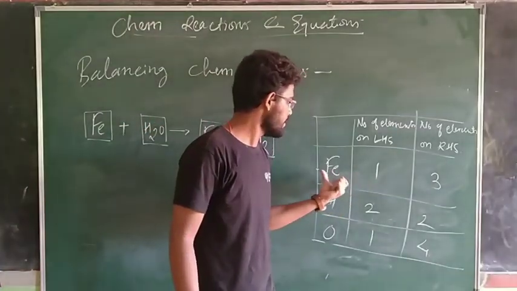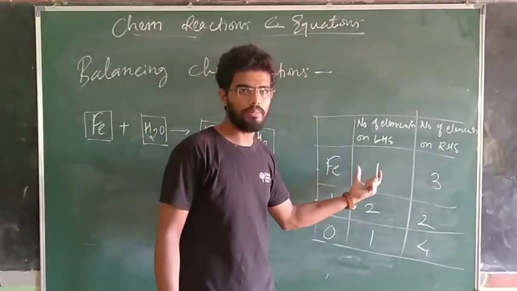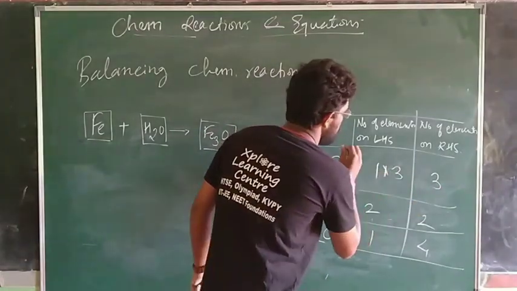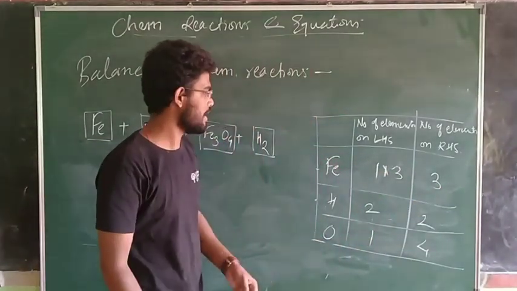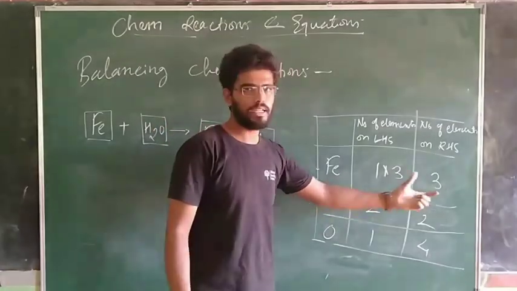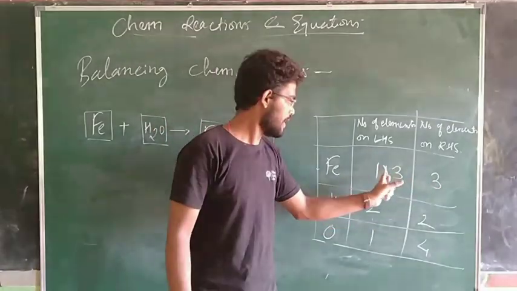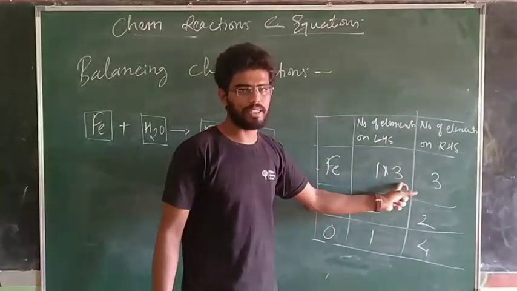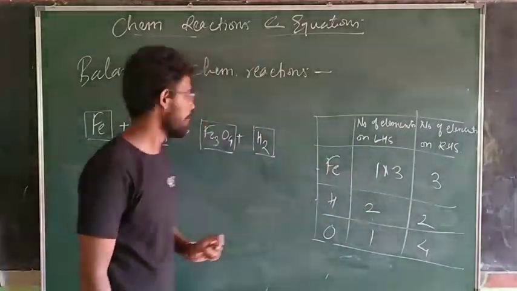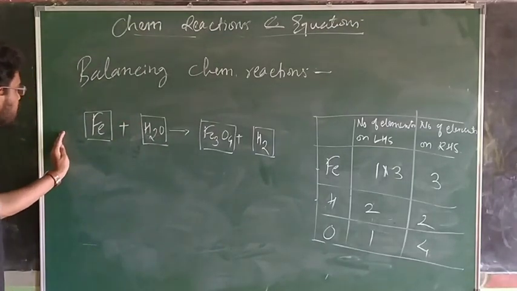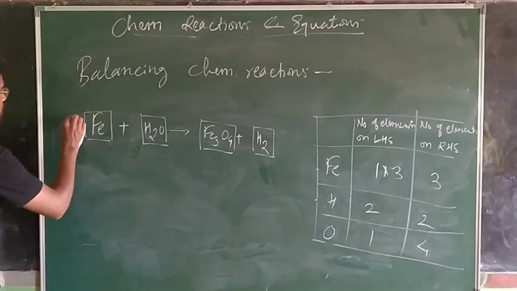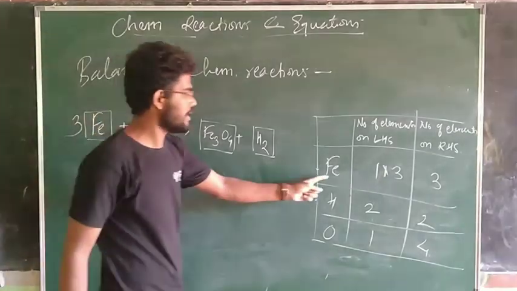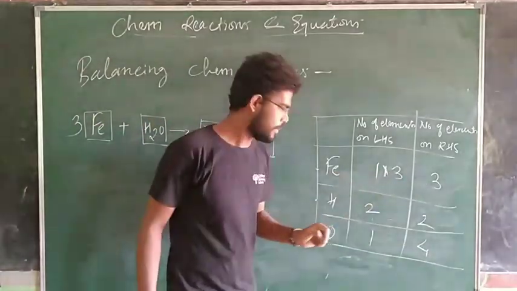As in first case iron, we have one element on left hand side, three elements on right hand side. I won't explain more, you are understanding. Here we have to multiply by 3. On left hand side, I need to multiply by 3 to this Fe. I get 3 Fe. Now that iron is balanced, no problem.